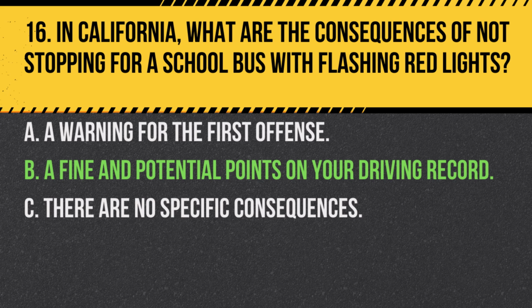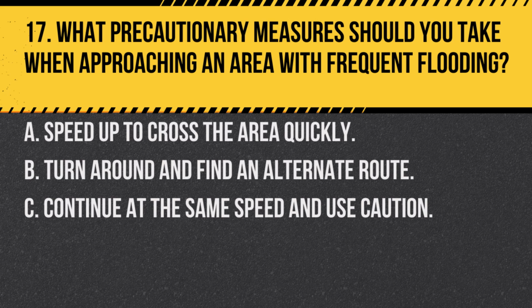Question 17. What precautionary measures should you take when approaching an area with frequent flooding? A. Speed up to cross the area quickly. B. Turn around and find an alternate route. C. Continue at the same speed and use caution. Answer B. Turn around and find an alternate route. In areas with frequent flooding, it's safest to find an alternate route instead of trying to cross flooded roads.